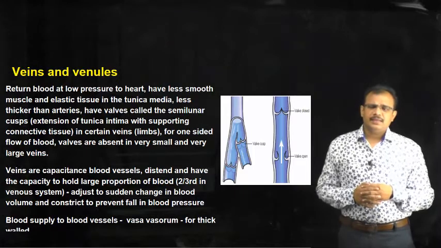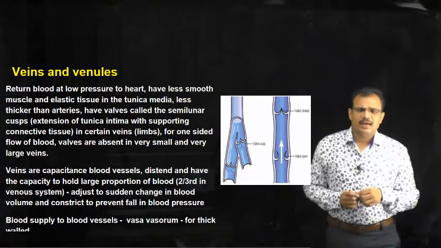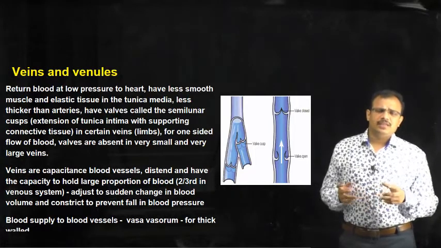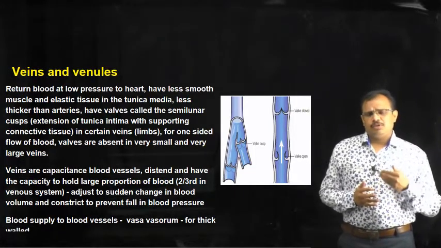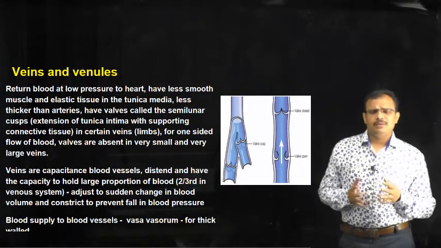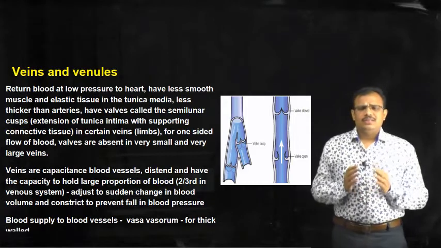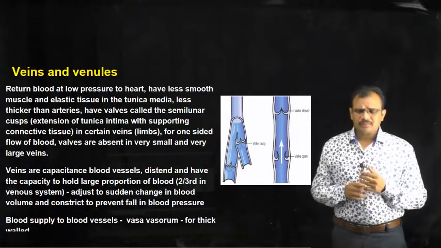And the veins are less thick than the arteries because these veins operate at a low blood pressure, so the pressure exerted by the blood will be less, and so these veins are less thick than arteries.